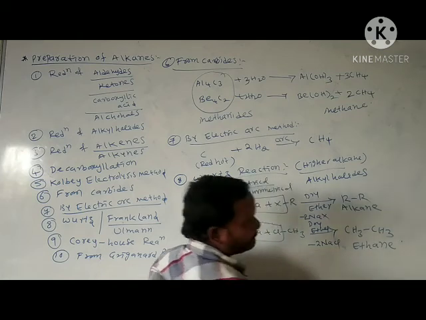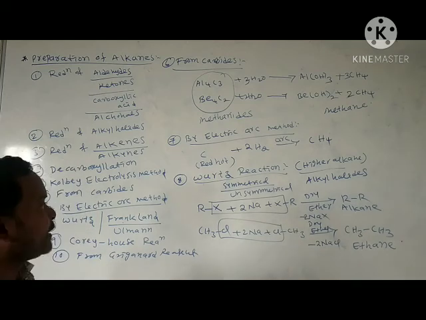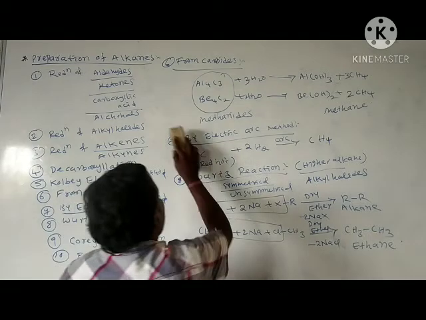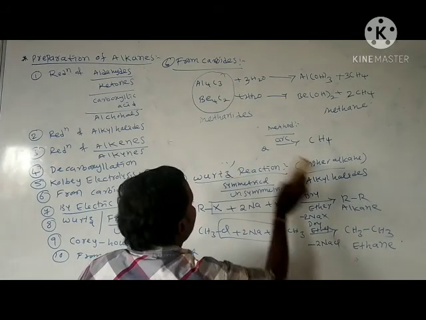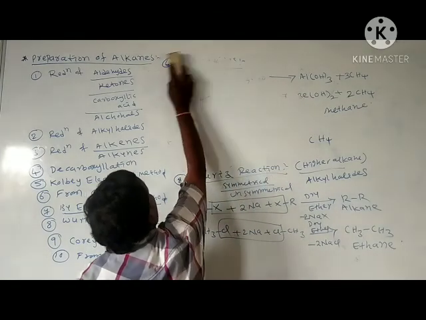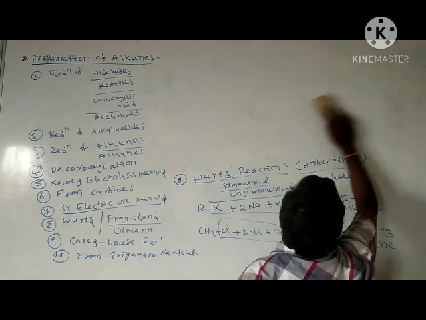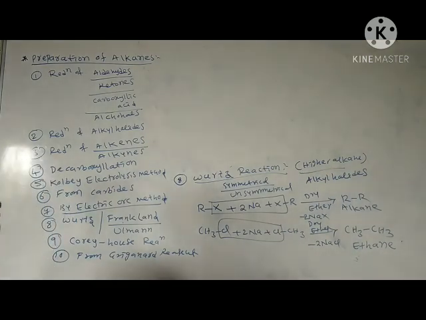ethane. By using this method, we will prepare butane, pentane, hexane, heptane, propane also we will prepare here. How will we prepare the propane? Ethane is a symmetrical alkane. How will we prepare the unsymmetrical alkane? See, by using this Wurtz reaction.